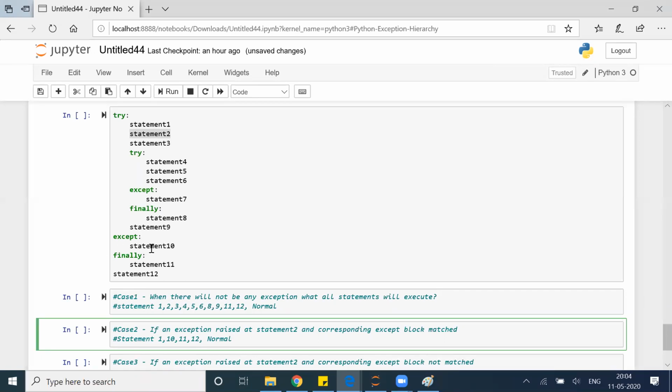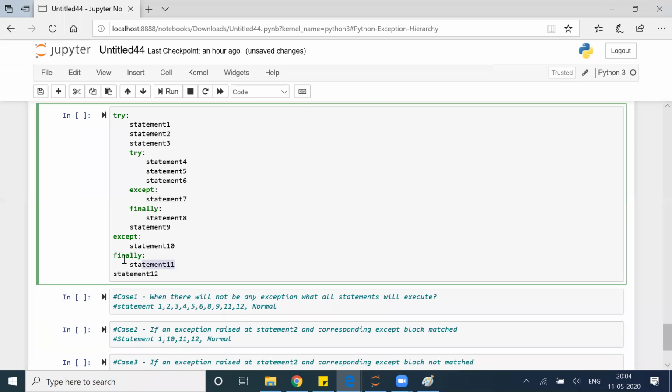But except block में तो उसकी capability नहीं है कि वो error जो statement 2 में आया उसको take care कर सके. So statement 10 will not execute. Then it will execute statement 11. Statement 11 will get executed. After that, statement 12 will not execute.